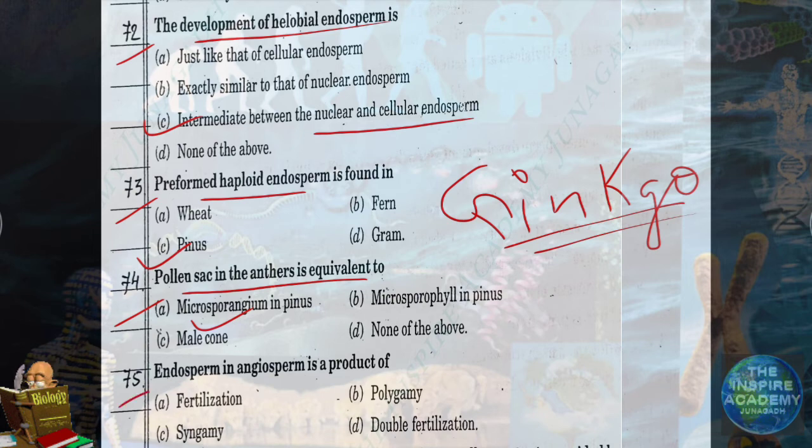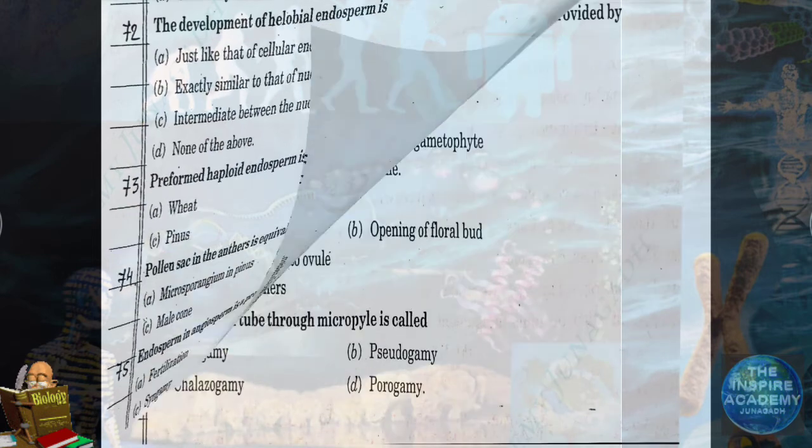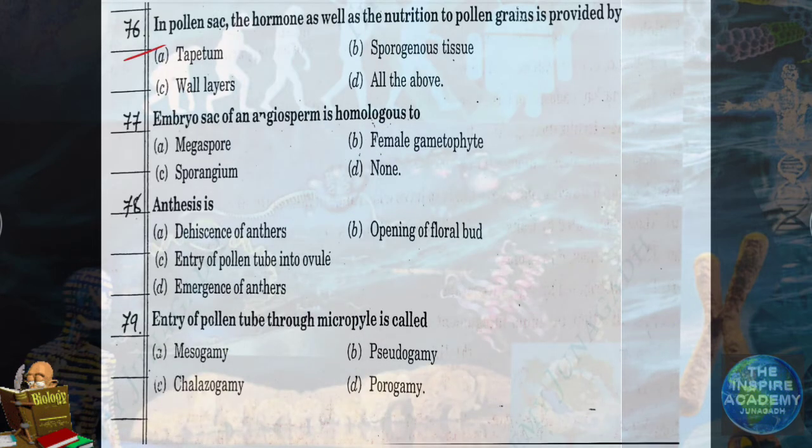Question number 75. Endosperm in angiosperm is a product of double fertilization. So the answer is option number D. Question number 76. In pollen sac, the hormone as well as nutrition to pollen grains is provided by tapetum.